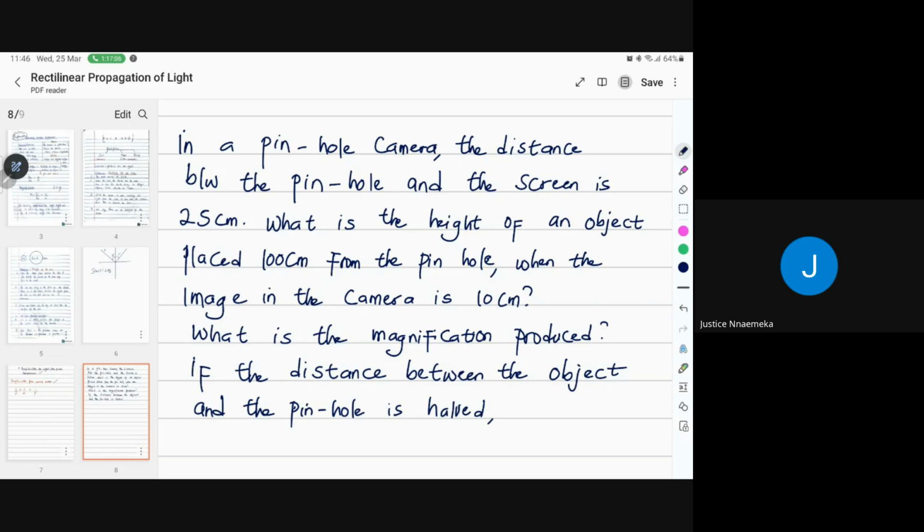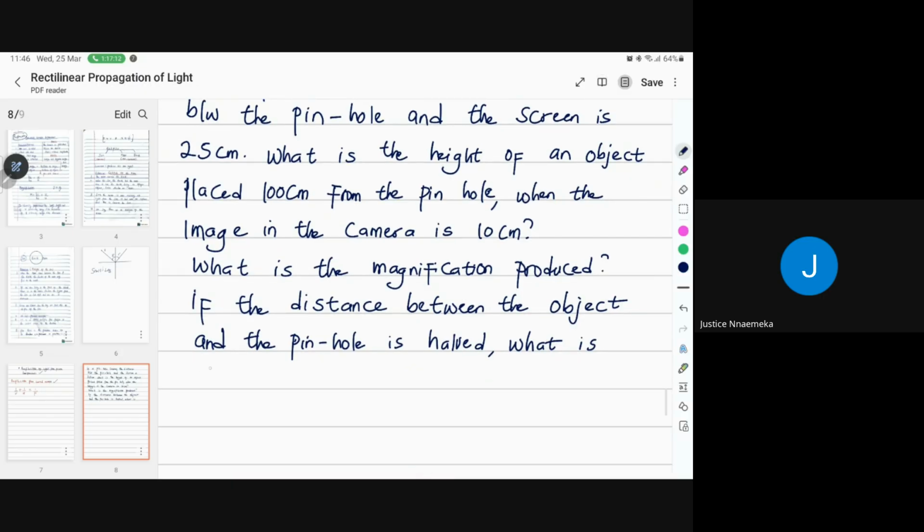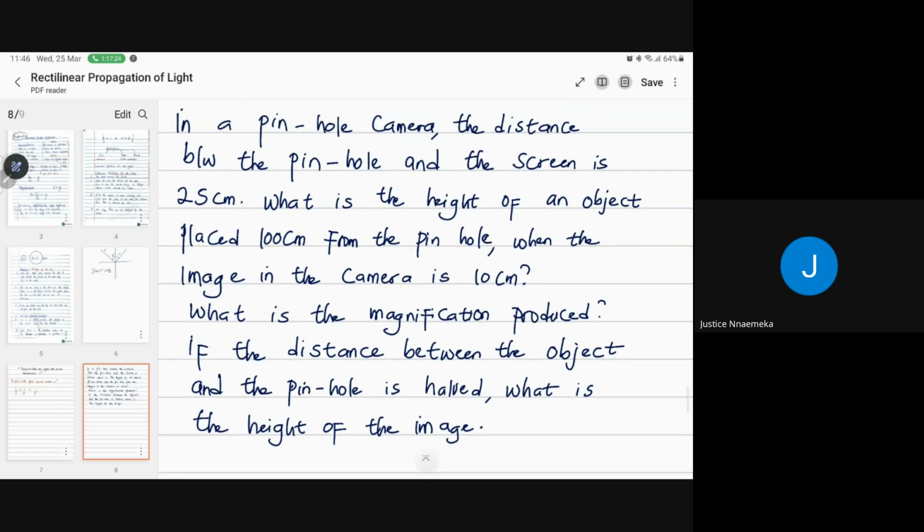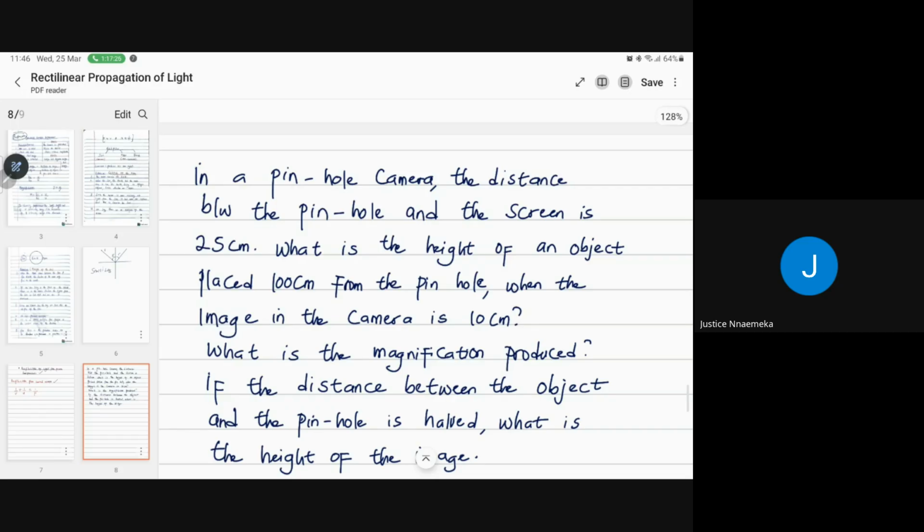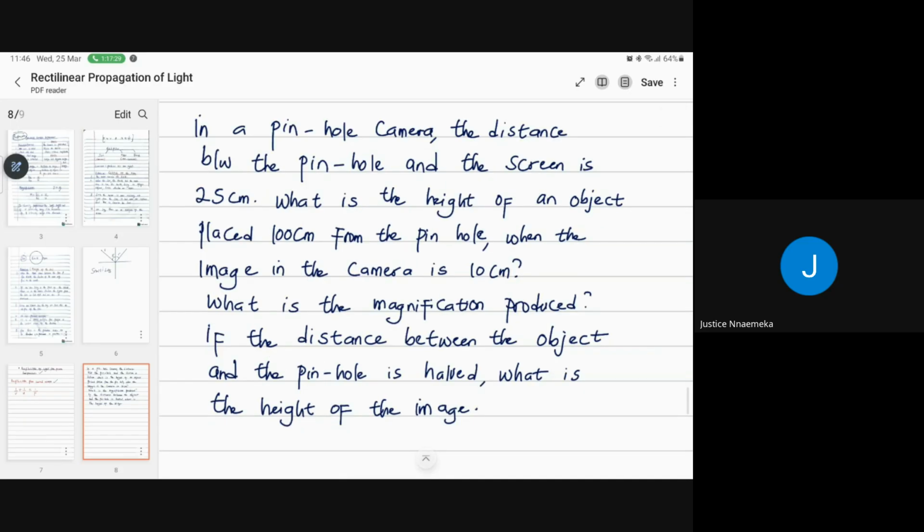All right, so what is the height of the image? Such a long question, but it captures everything I need you to understand. So you can now go ahead and answer your past question.